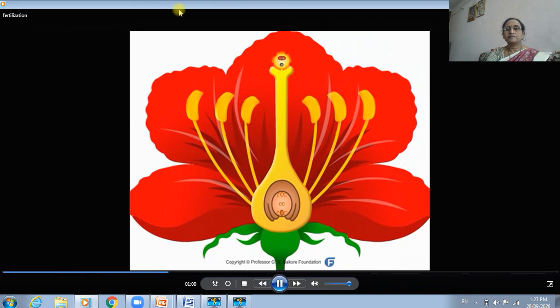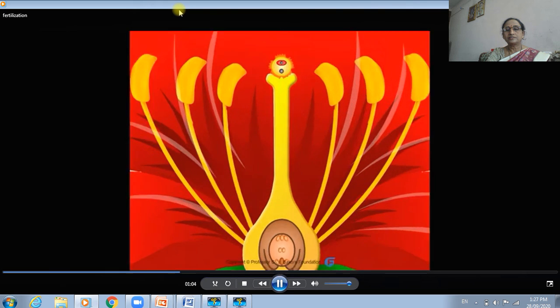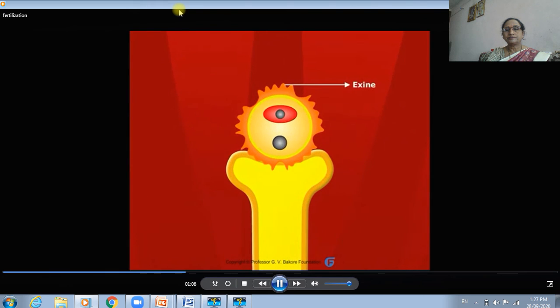During pollination, the pollen grain comes to lie on the stigma. The pollen grain has two layers. The outer layer is known as exine, and it is made up of a substance called sporopollenin. The inner layer is thin and is known as intine. At some places, exine is thin. These areas are known as germ pores, through which the pollen tube will emerge.